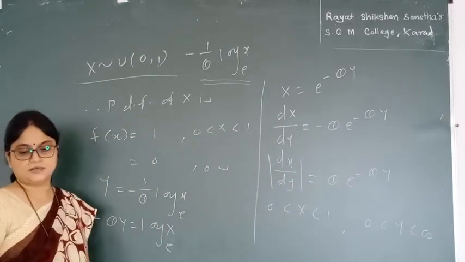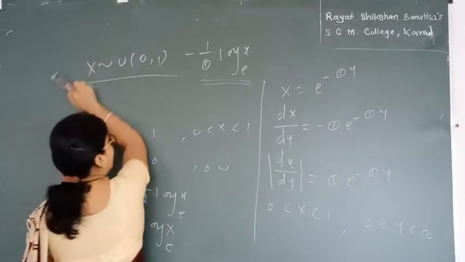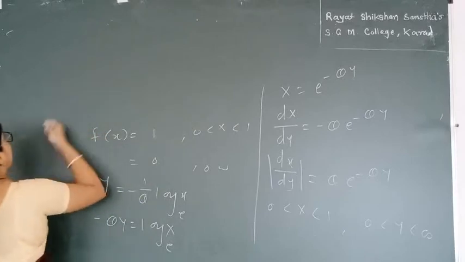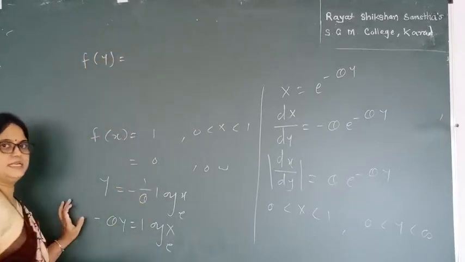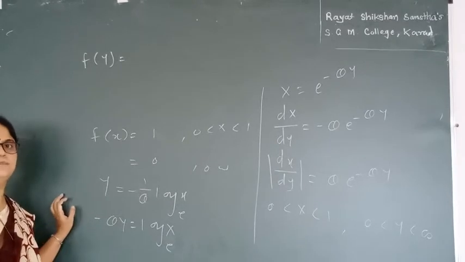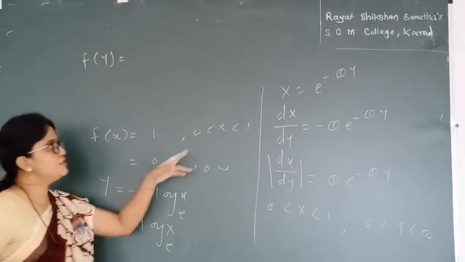Now the last point is we need to find f of y, that is the required distribution of y. So f of y is f of x in terms of y, where we put the value of x which we found in the first step.